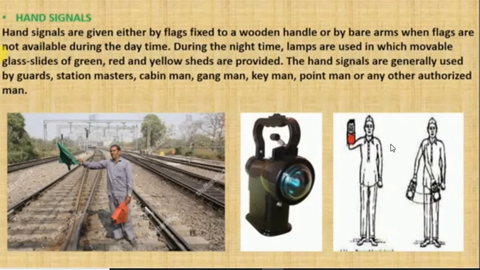And these lamps are used at night because these flags cannot be used at night. They are not visible at night. So the lamp lights are used at night. Color indications are there: red means stop, green means clear way. So these are the hand signals.